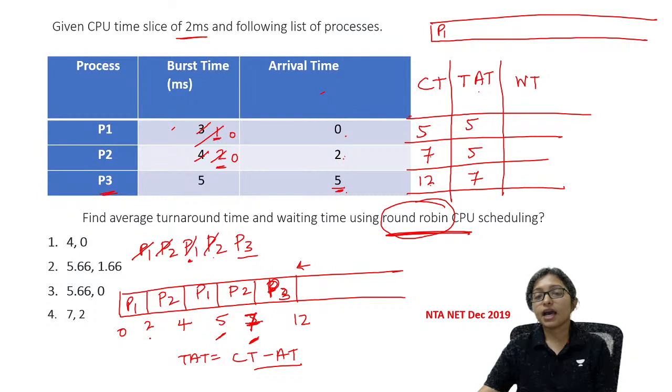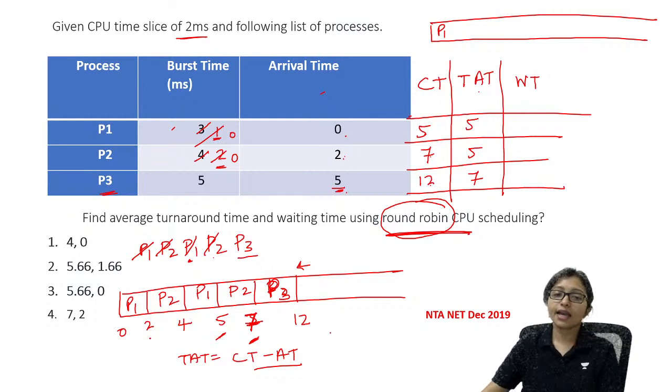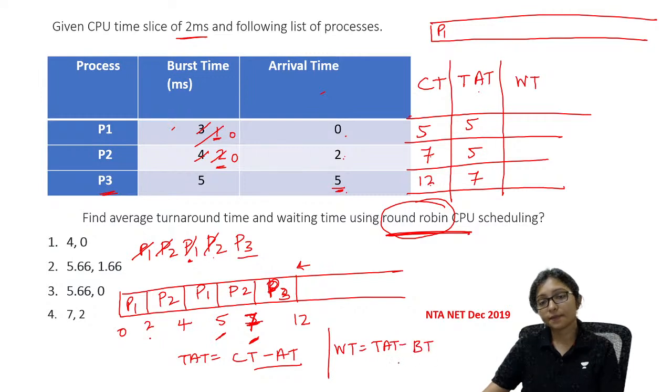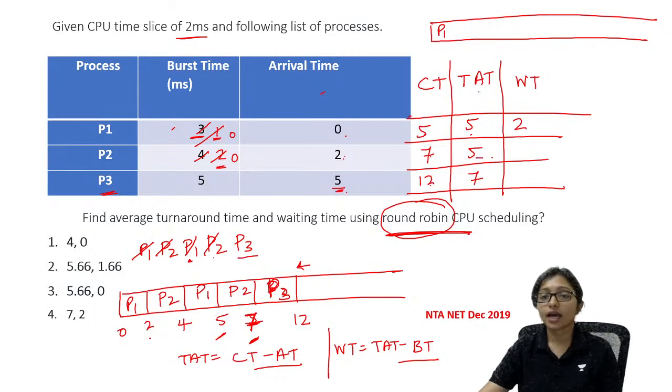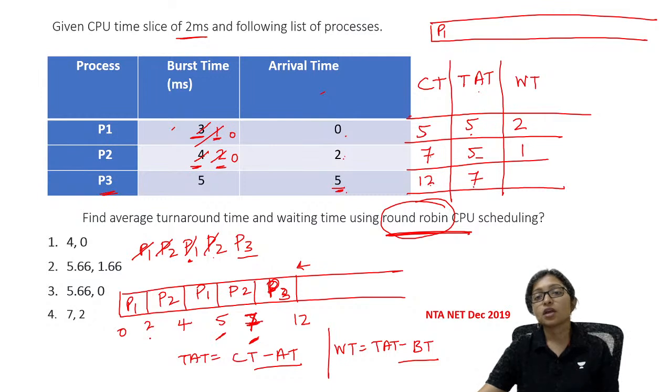Yes. Now next one is waiting time. Waiting time means turnaround time minus burst time. That is waiting time. So turnaround time is 5. Burst time was 3. Waiting time is 2. Turnaround time is 5. Burst time was 4. That is 1. Turnaround time 7. Burst time is 5. So that will be 2. So now you can calculate it.